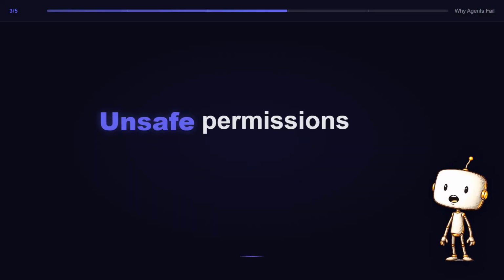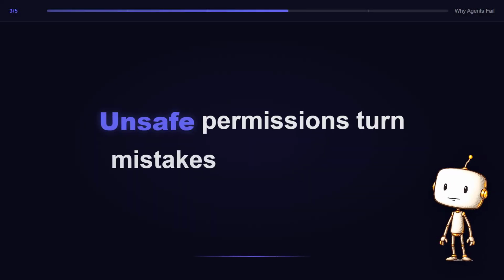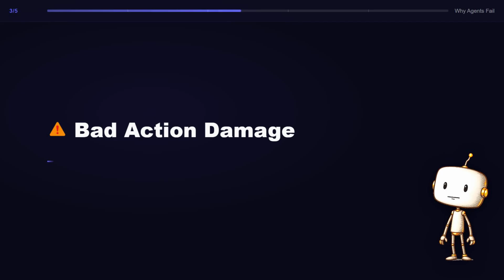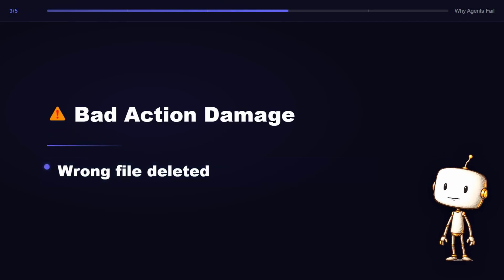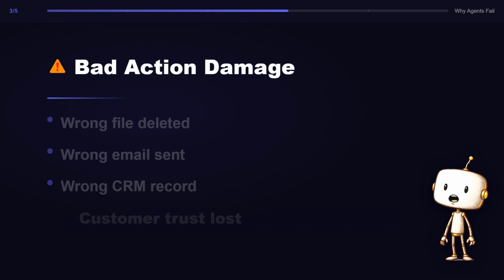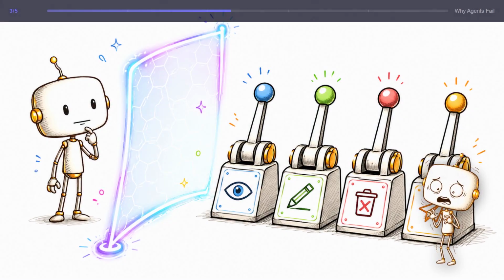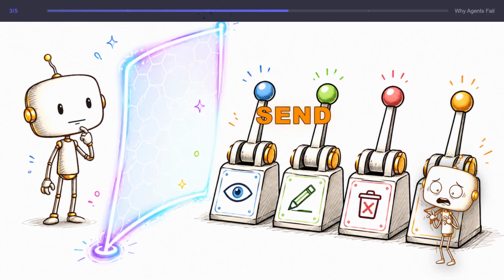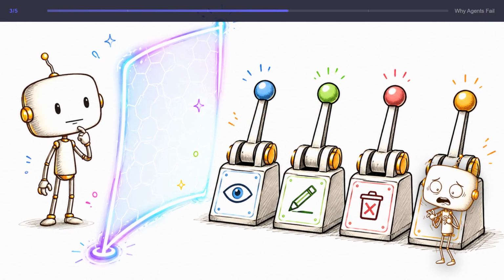Failure 4, unsafe permissions. This is the big one. This is the moment where a bad agent stops being annoying and starts becoming expensive. A bad summary wastes your time. A bad action can delete the wrong file, send the wrong email to a customer, or update the wrong record in your CRM. An agent that can read, write, delete, and send without review is powerful.